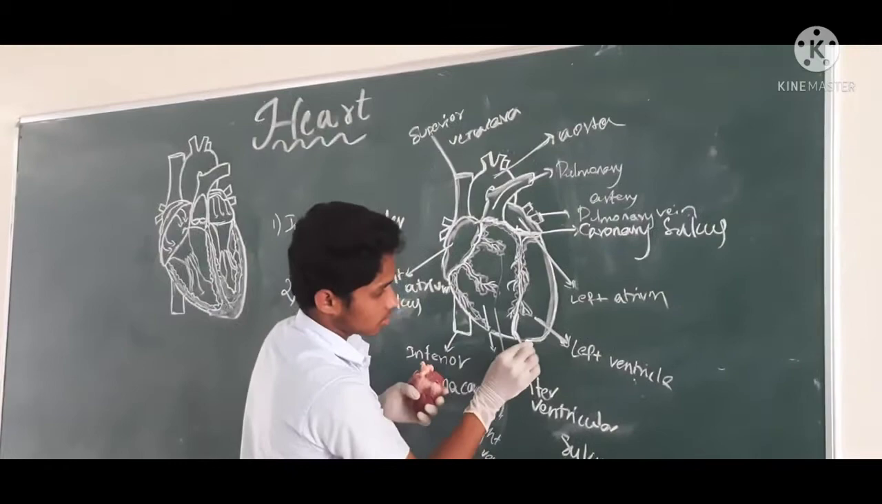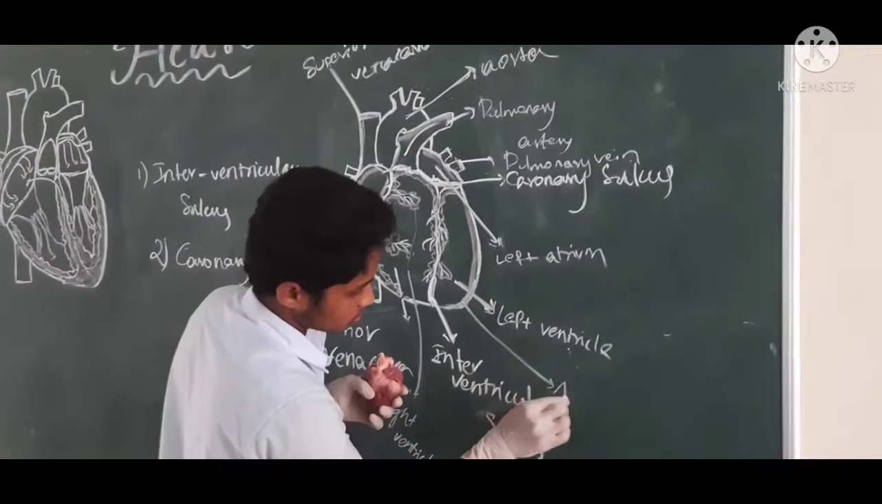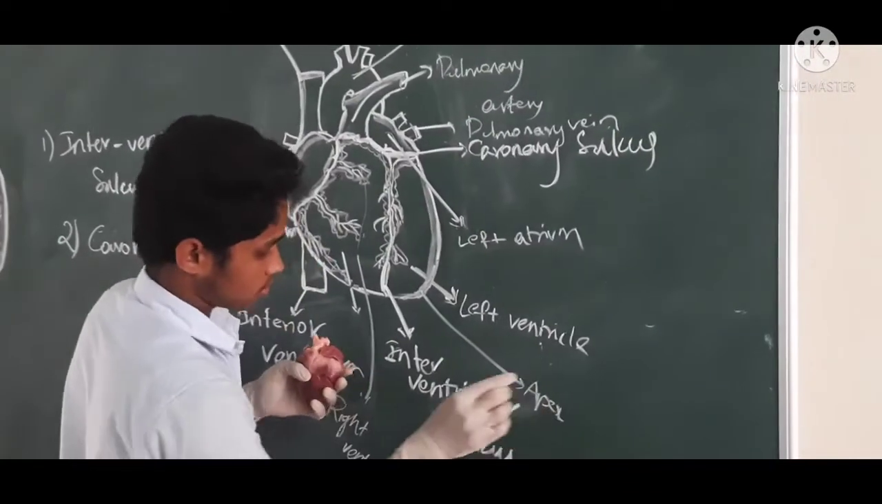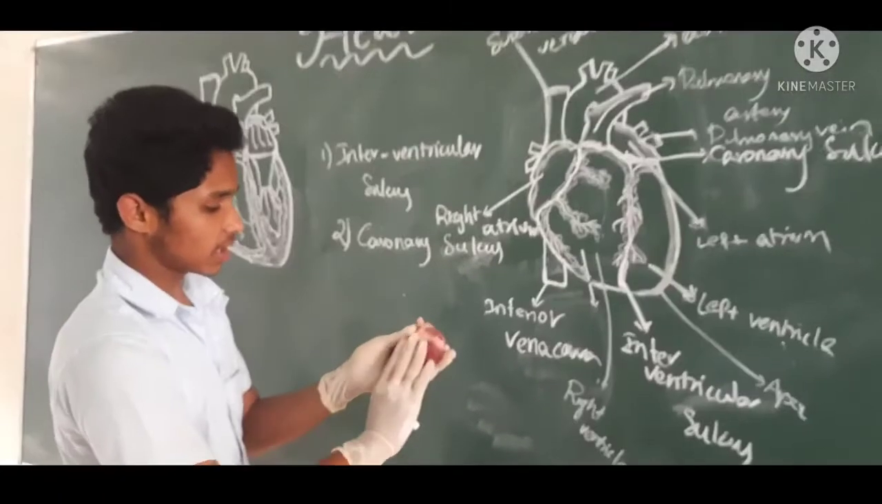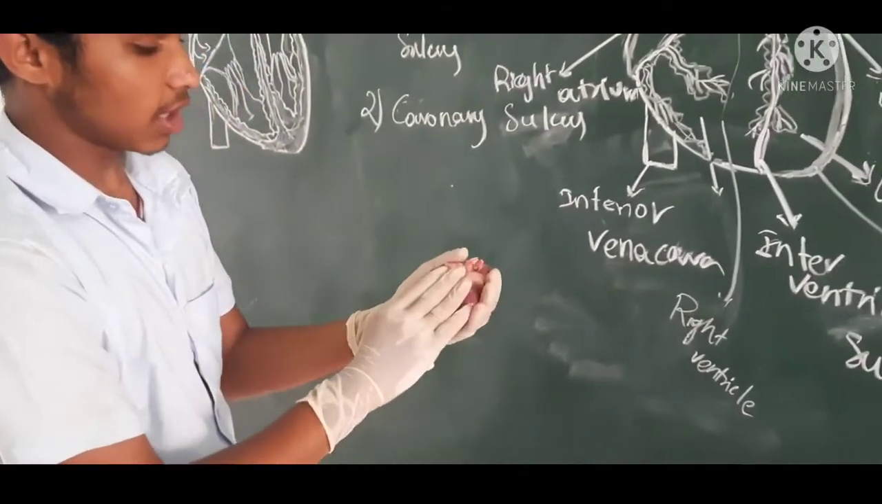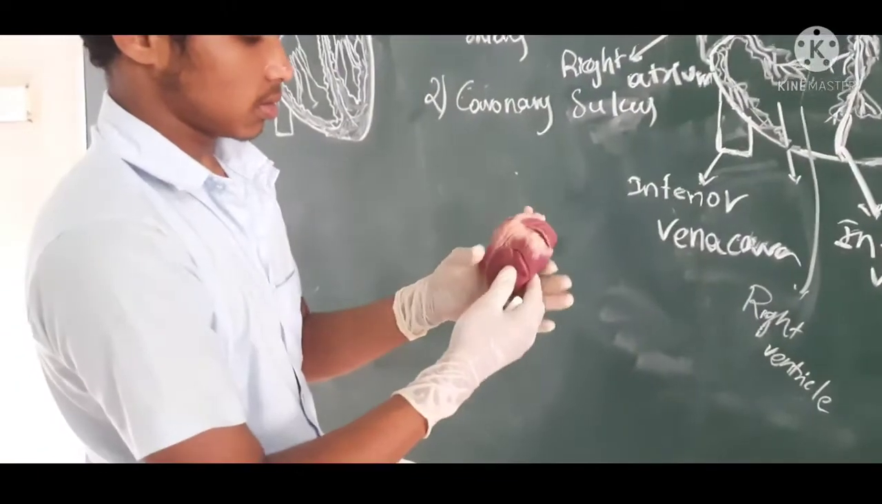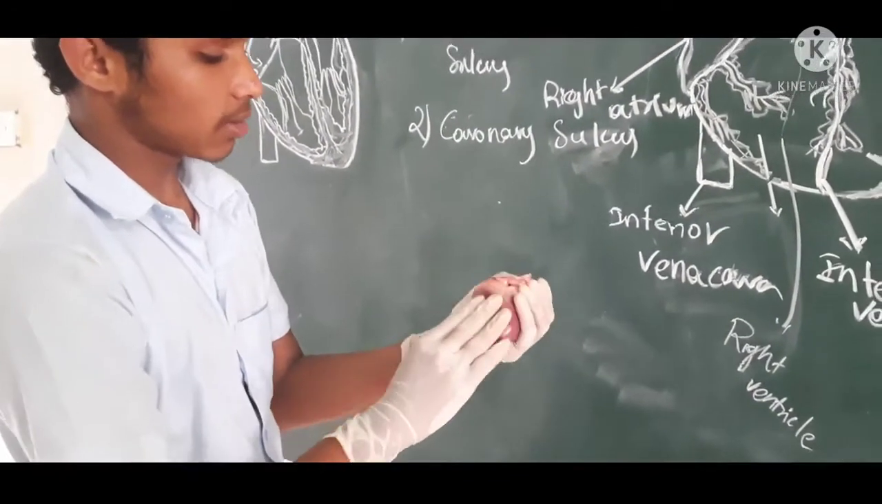And this is the apex. This is the ventral side of the heart, and this is the dorsal side of the heart. Sternocostal surface, diaphragmatic surface.